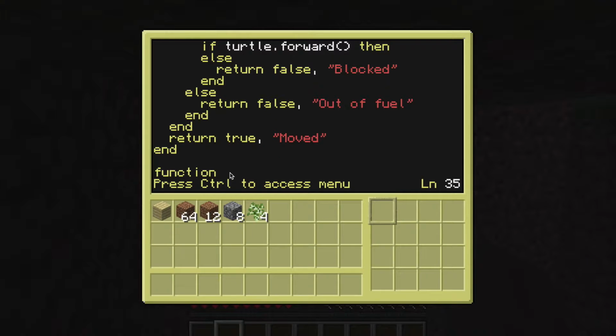So function. Let's do down now. Let's work on the function. No, let's go back. Let's work on function back. So function of back and then amount. A lot of this is actually going to be copy and pasting. So I'm going to go here.